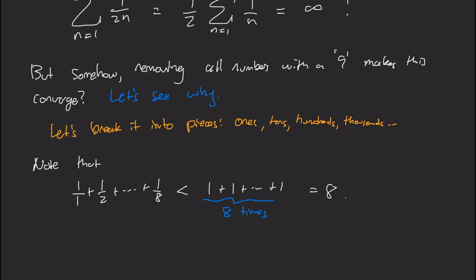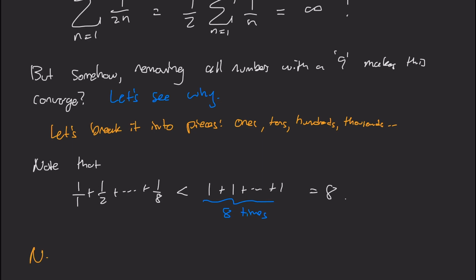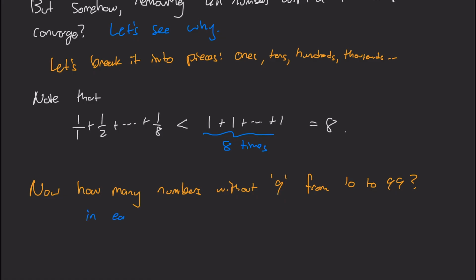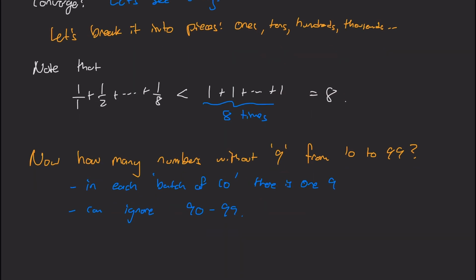Okay, so that's handled. It's a pretty crude upper bound, but we've got the ones handled. Now the question is, how many numbers without a 9 appear from 10 to 99? Well, in each batch of 10, there is one 9. So like 19, 29, 39, 49. And we can ignore all the numbers from 90 to 99.